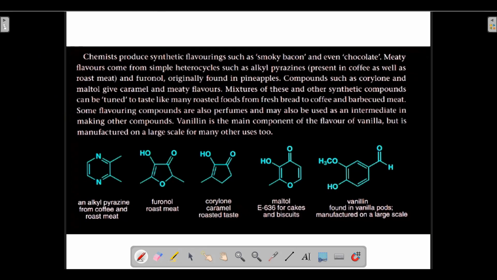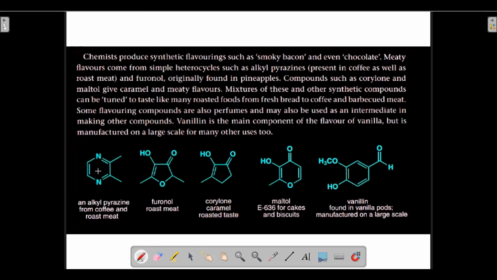So smoky bacon flavor is a very common flavor. Chemists produce synthetic flavoring such as smoky bacon, and also chocolate flavor. Everyone knows what chocolate flavor is. Meaty flavors, for example, smoky bacon. Smoky bacon flavor is a meaty flavor.